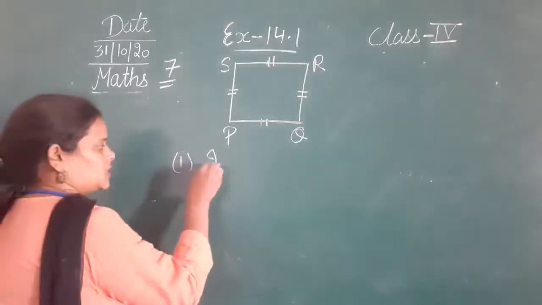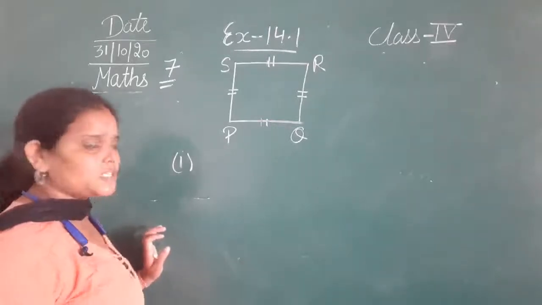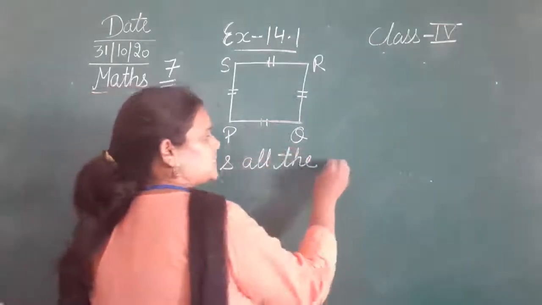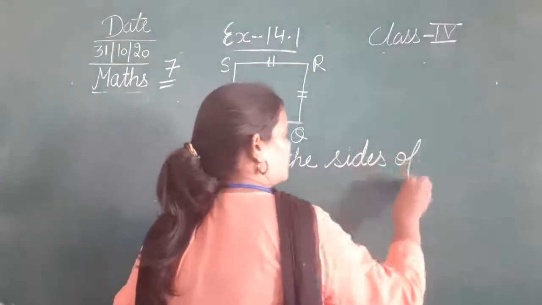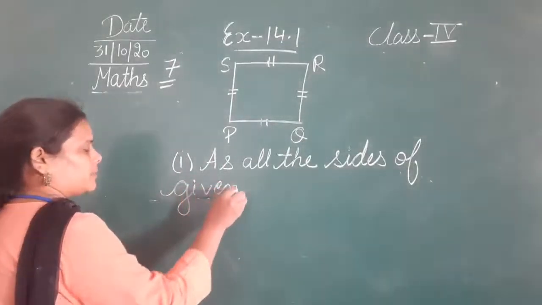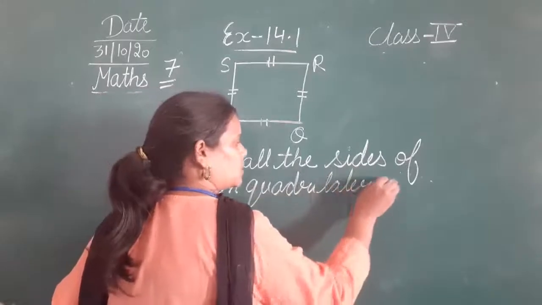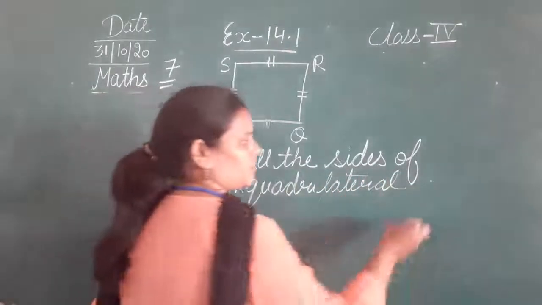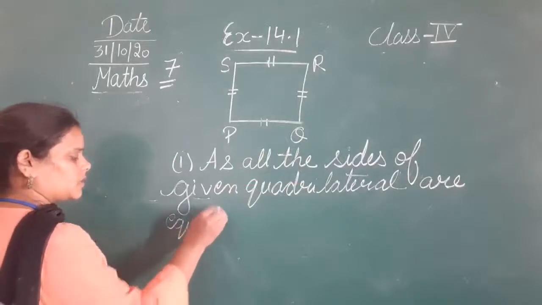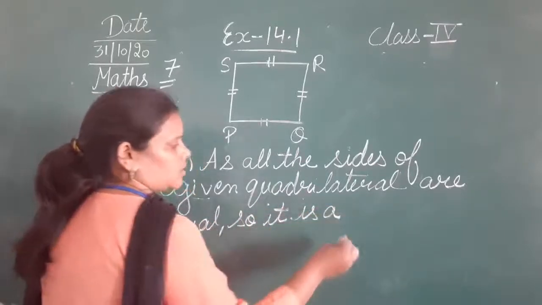Now you will write it properly: as all the sides of the given quadrilateral are equal, so it is a square. तो क्या है ये?